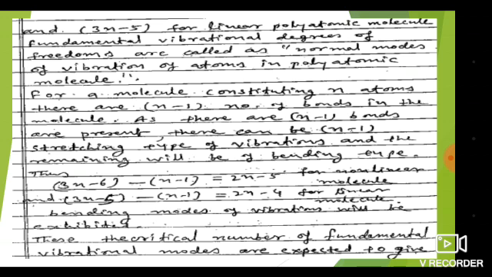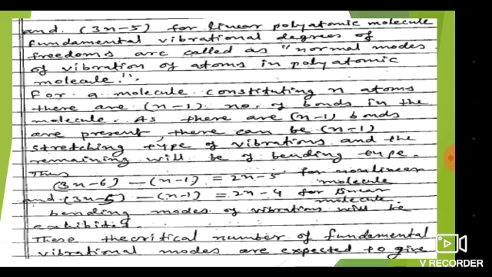For a molecule constituting n atoms, there are n minus 1 number of bonds in the molecule. Whenever we calculate the number of bonds in the molecule, it is equal to n minus 1.